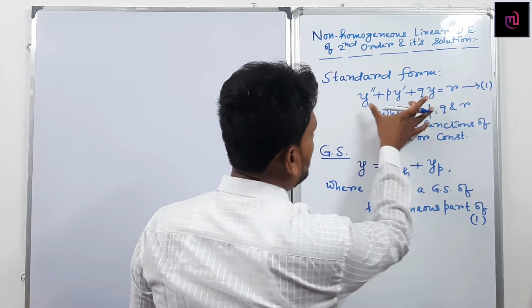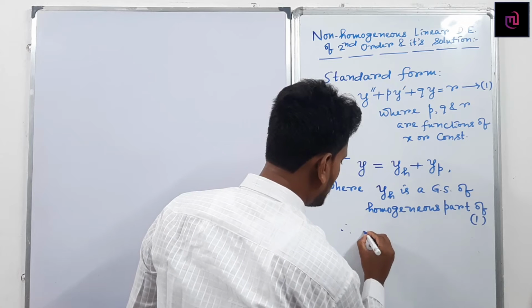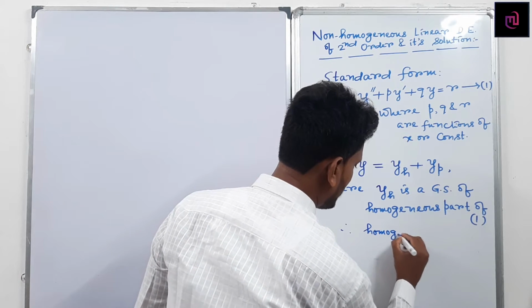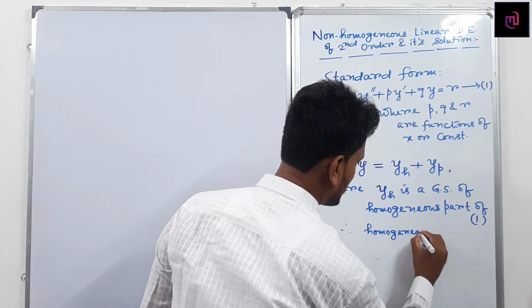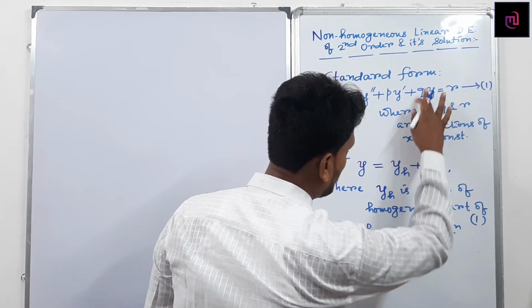So what is the homogeneous part? Homogeneous equation of the non-homogeneous equation.